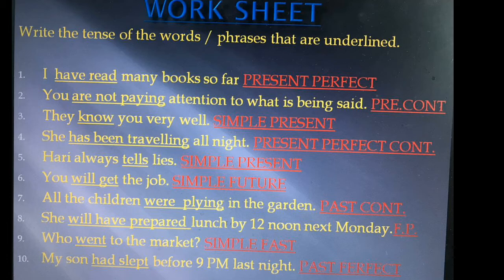Had slept is the underlined part here. Have, has, had indicate perfect tenses: have, has for present perfect, and had for past perfect. Because had is along with the main verb in its past participle form, the sentence is said to be in past perfect tense.